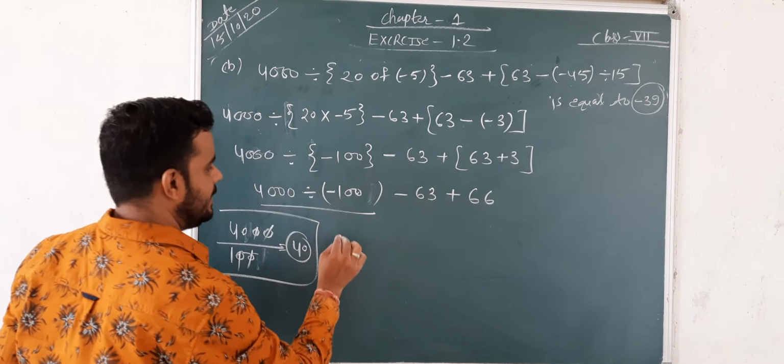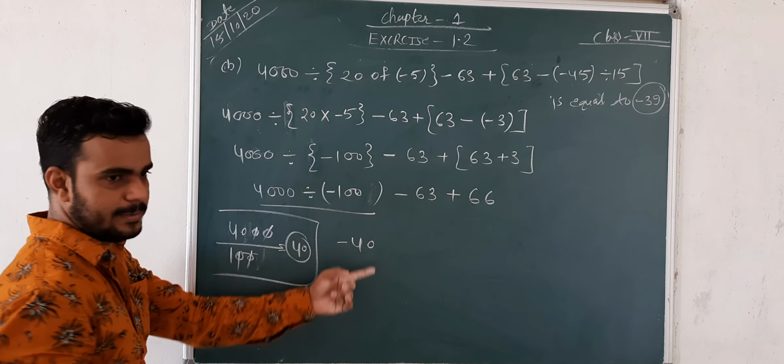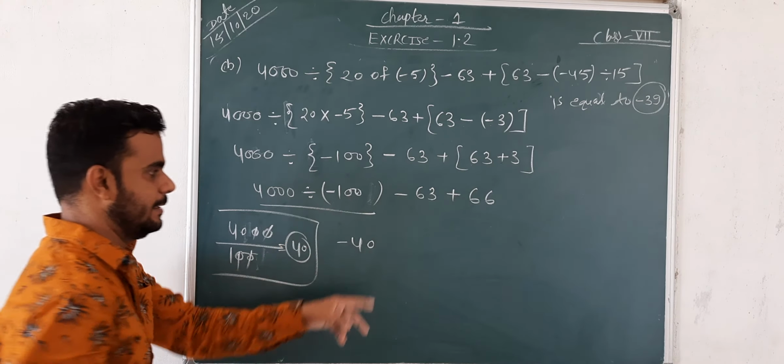Okay, so the negative 40 is the solution of this answer because negative symbol is there.